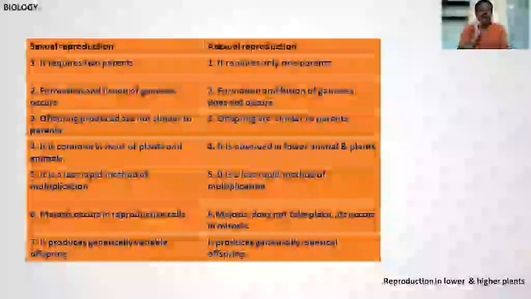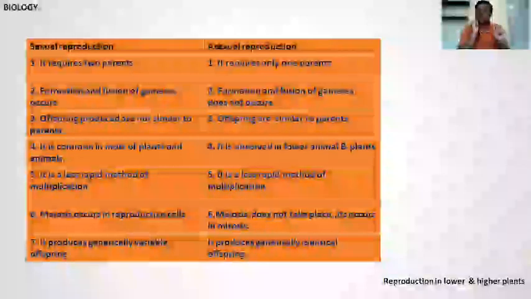In asexual reproduction, offspring are similar to the parents because it is an exact copy of the parents. The parent's exact genetic characters are transferred to the offspring. It is a Xerox copy.